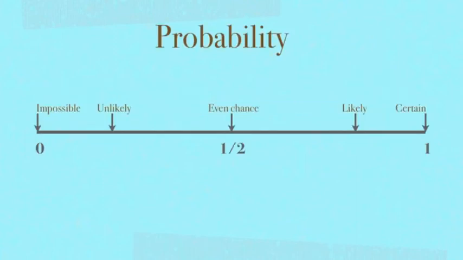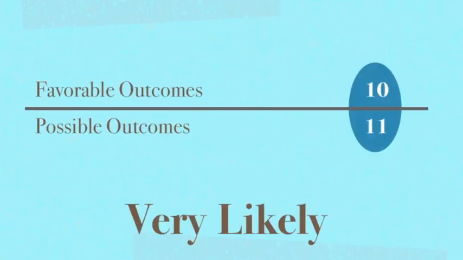Remember our fractions. Where does 10 elevenths fall on the number line? That's right. 10 elevenths is more than half. It's likely that he will choose an anti-poison pill and survive this attack. Let's watch and see. Whew! Thank goodness he's okay. As you can see, probability can be a lot of fun, so let's take a chance.